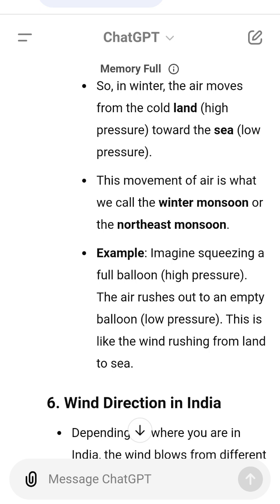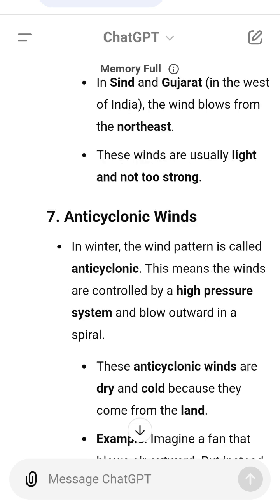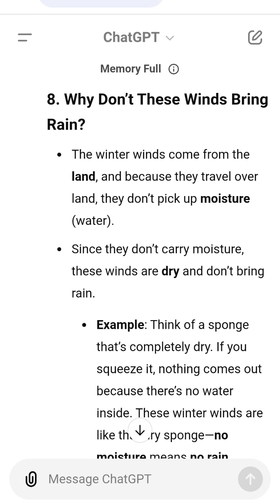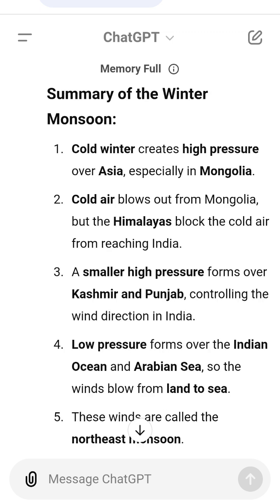Summary of the winter monsoon. 1. Cold winter creates high pressure over Asia, especially in Mongolia. 2. Cold air blows out from Mongolia, but the Himalayas block the cold air from reaching India. 3. A smaller high pressure forms over Kashmir and Punjab, controlling the wind direction in India. 4. Low pressure forms over the Indian Ocean and Arabian Sea, so the winds blow from land to sea. 5. These winds are called the northeast monsoon.